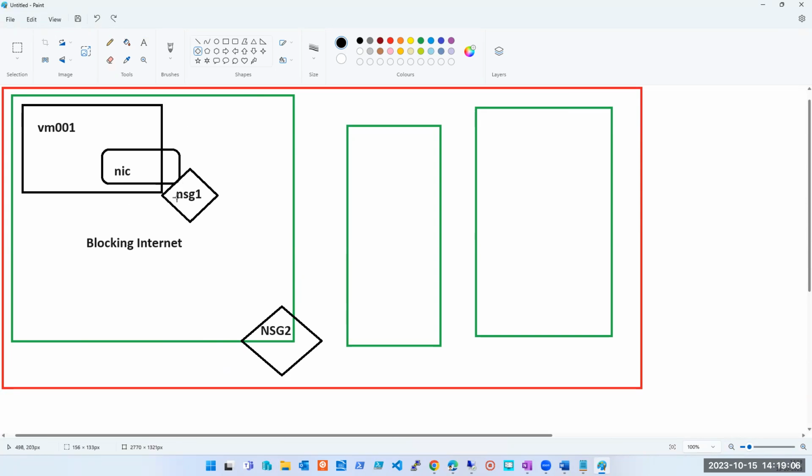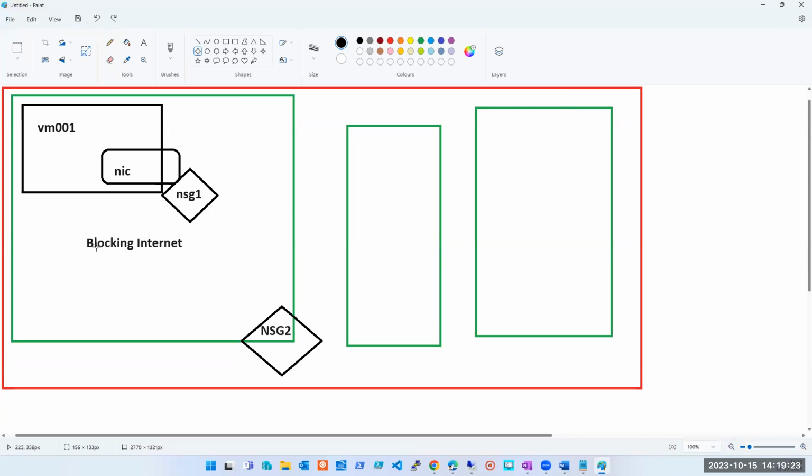So it is not required. Even if I remove this NSG, the other will work for all the machines in that subnet. But maybe there's some business reason, hence I applied it here. What could be the business reason? We'll see it right now in the same example. But let's go back to the question.